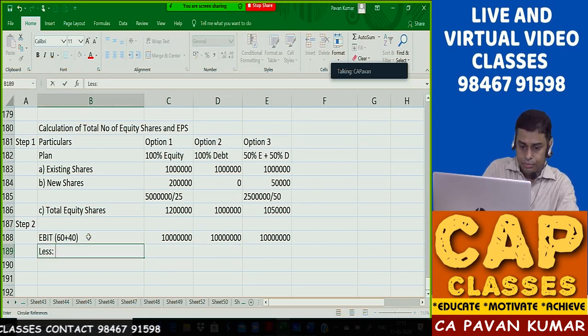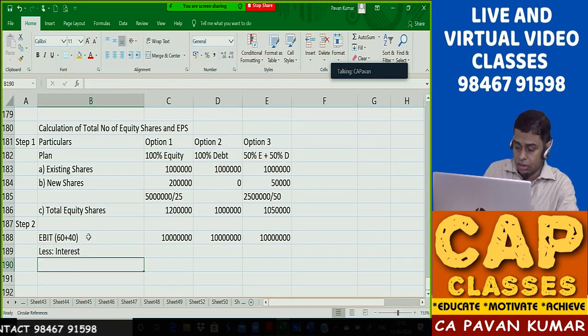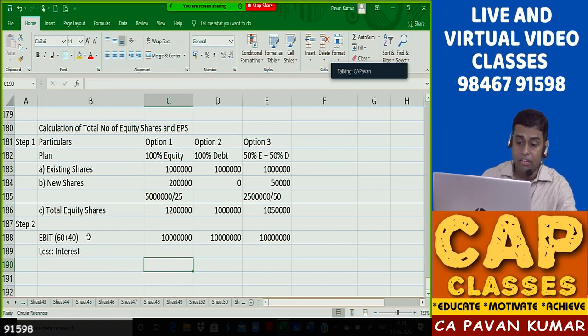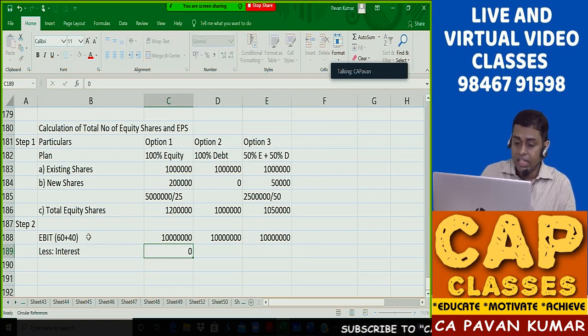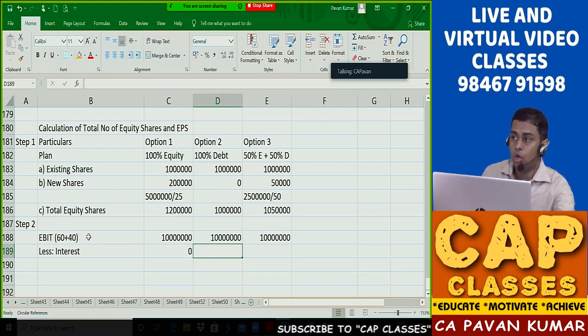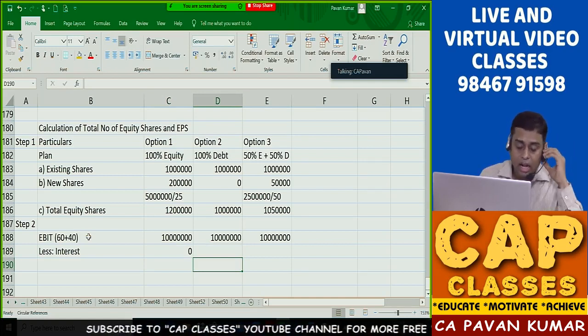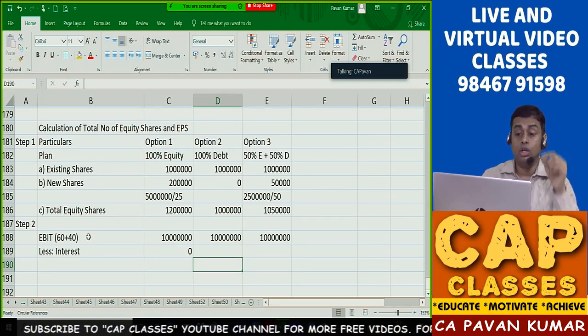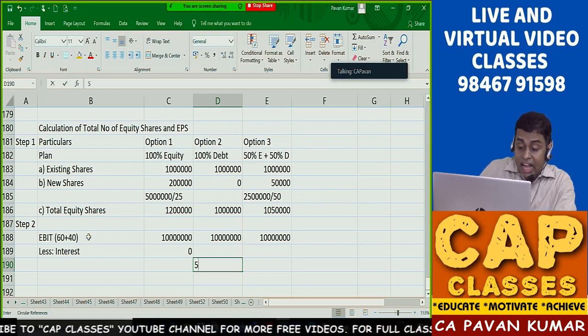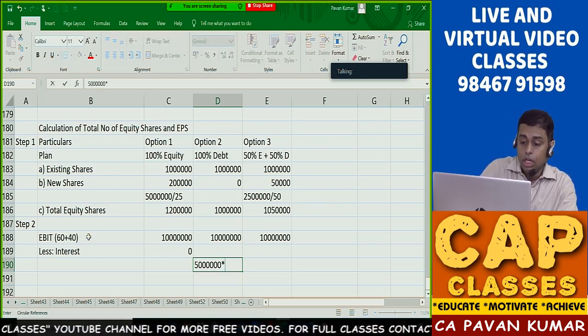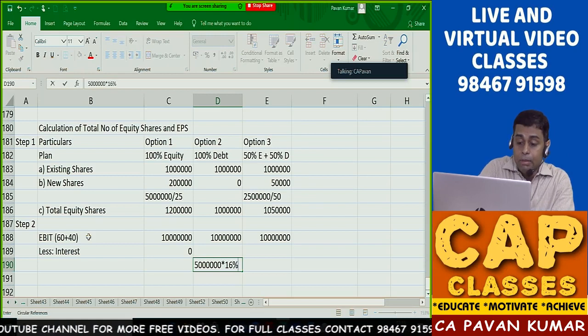Less interest. So how much interest here? Option 1. Existing you have 100% equity. New shares are also coming by way of equity. So obviously interest will be 0. Don't you think interest will be 0 in this case? Here existing there is no debt, there are no debentures, so no interest. In option 2, new 50 lakhs you are borrowing at 16% debentures.